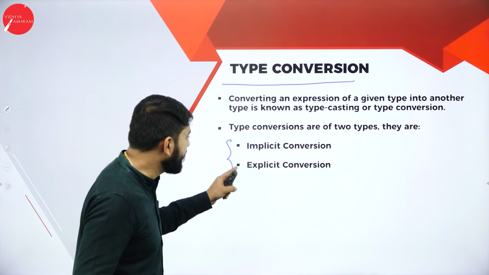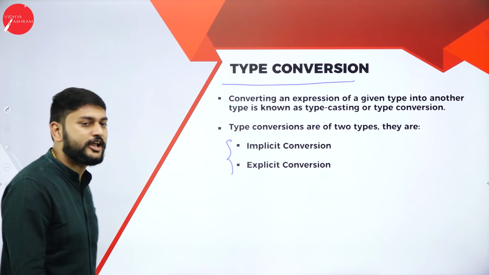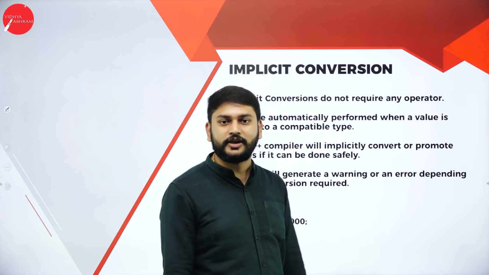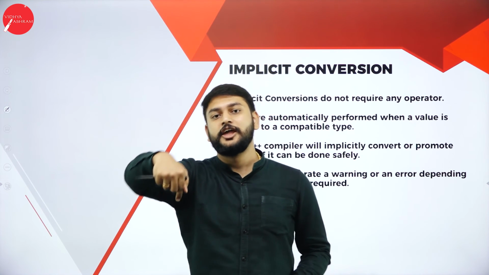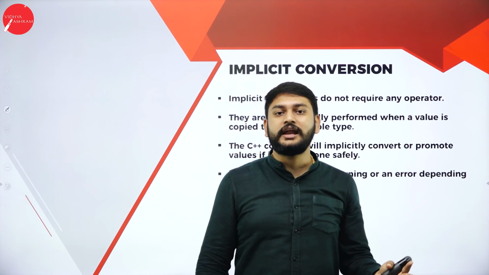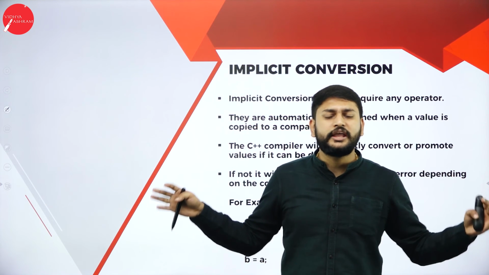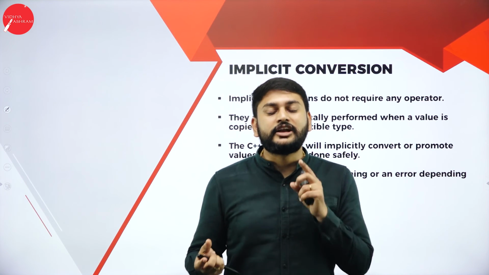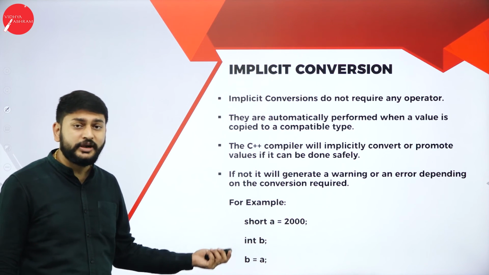Two types of conversion. One is implicit conversion, another one is explicit conversion. What exactly are implicit conversion and explicit conversion? So guys, implicit conversion: automatically the system itself will convert from one data type to another data type. Automatically one data type gets converted into another data type, which is what we call an implicit conversion. Please understand that. You are not doing anything. Automatically it is getting converted from one data type to another. That is what I will call an implicit conversion. Please remember that. So this is an example. Automatically it is getting converted.